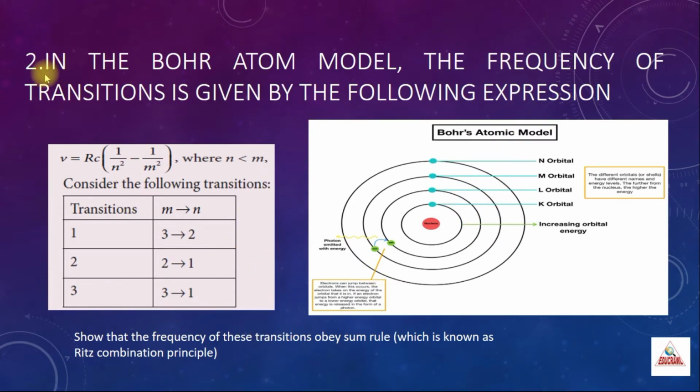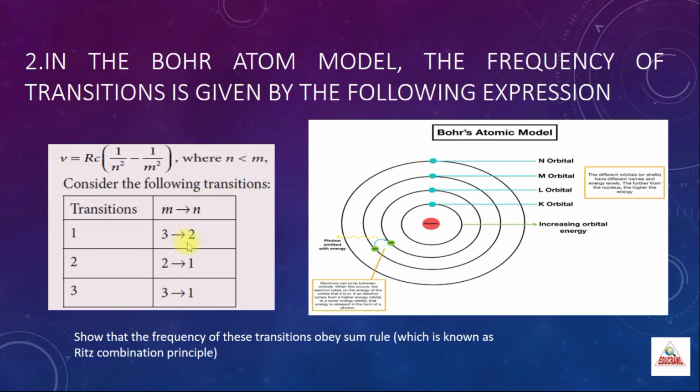Now move on to the second question. The second question is: in the Bohr atom model, the frequency of the transitions is given by the following expression. The frequency is given by nu is equal to Rc into (1 by n squared minus 1 by m squared), where n is less than m. You have to consider the following transitions.